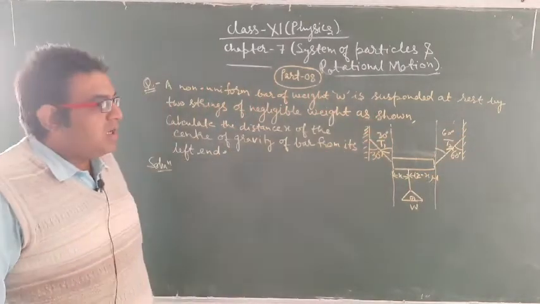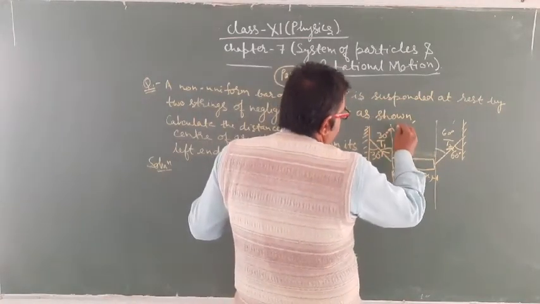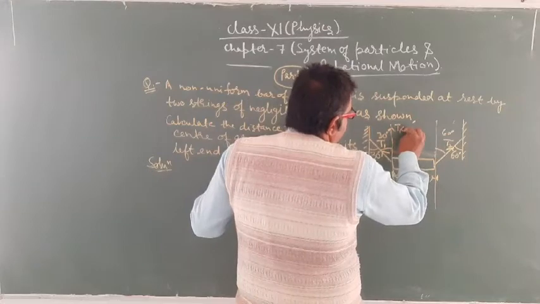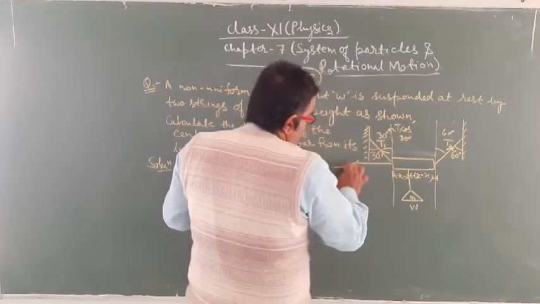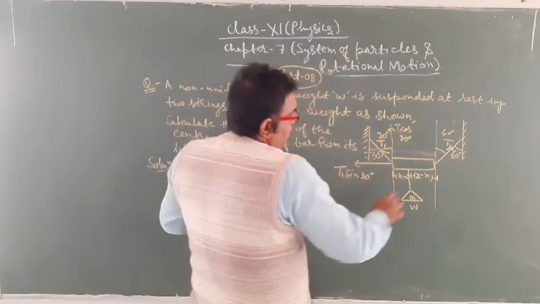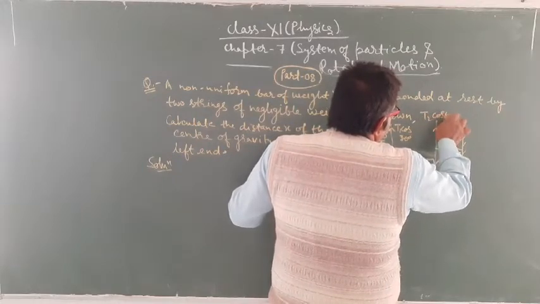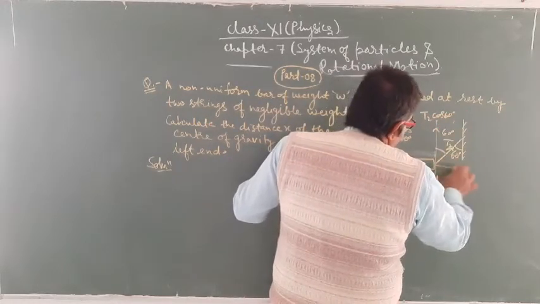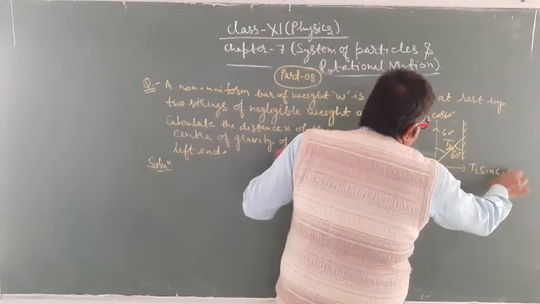So one component along this direction is T1 cos 30 degree and this is T1 sin 30 degree. Again here T2 cos 60 degree, and here T2 sin 60 degree.